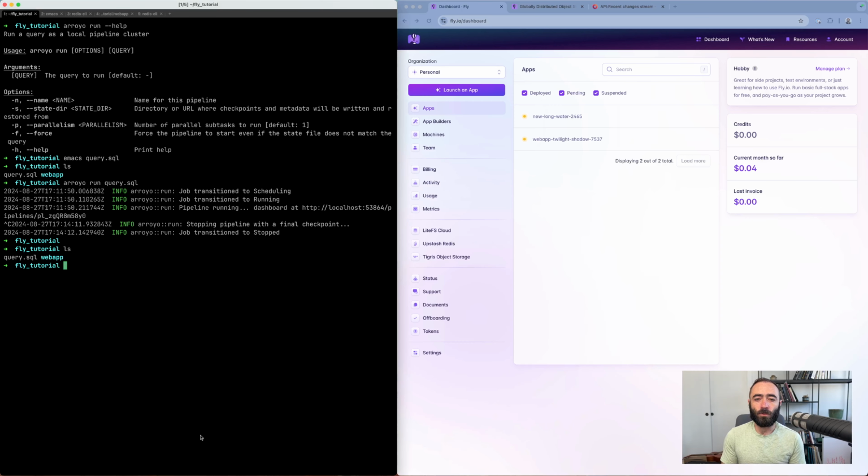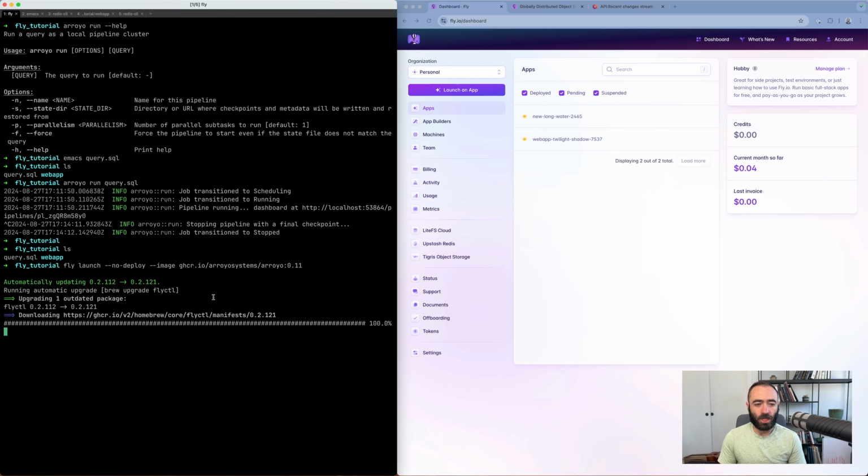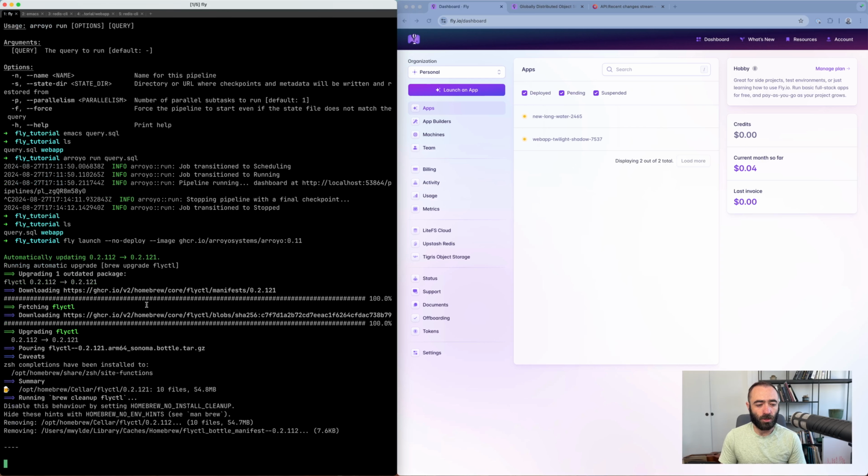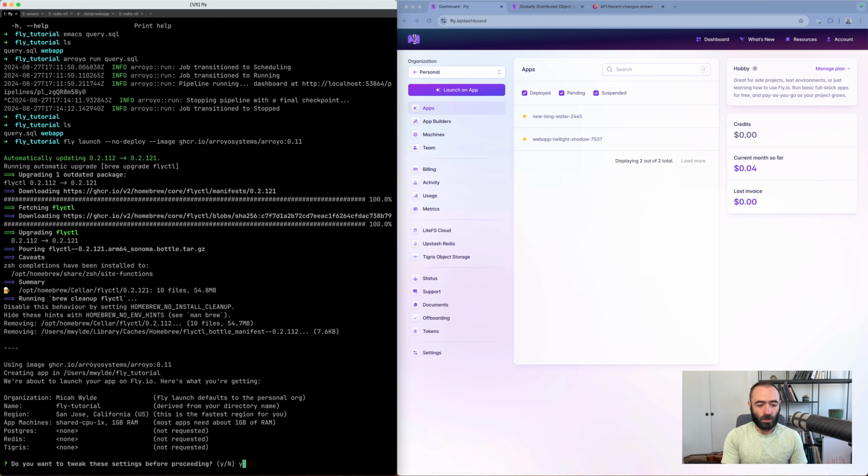So there's a few different ways to deploy things on Fly. For example, for the Flask application, it has built-in support for that, which is great. For Arroyo, it doesn't natively know how to run it, so we'll have to give it a Docker image in order for it to know what to deploy. That command looks like this. We're going to use the no-deploy flag so that we're able to make some changes to the configuration before it deploys it. We're going to tweak these settings.